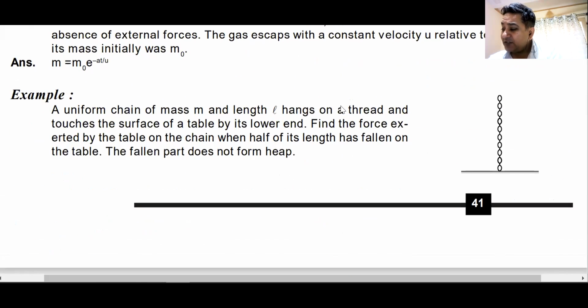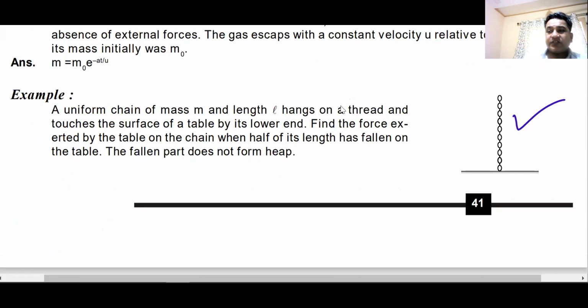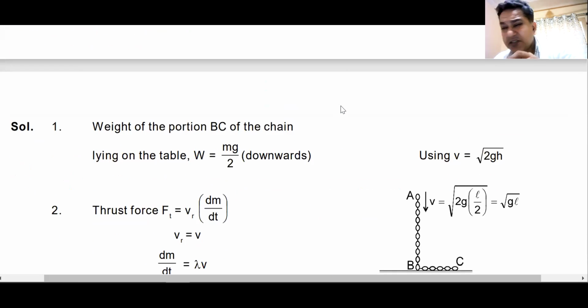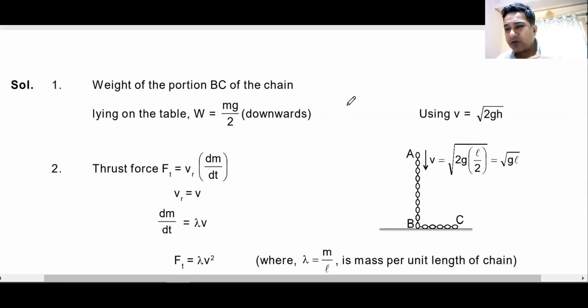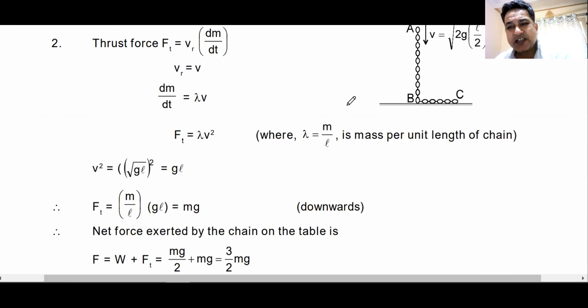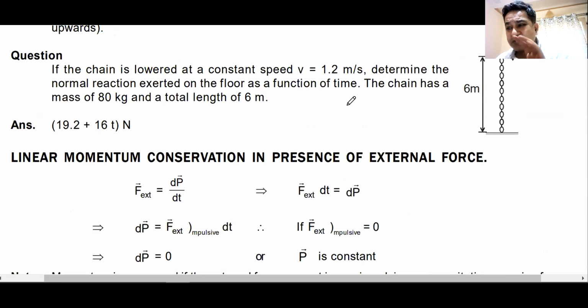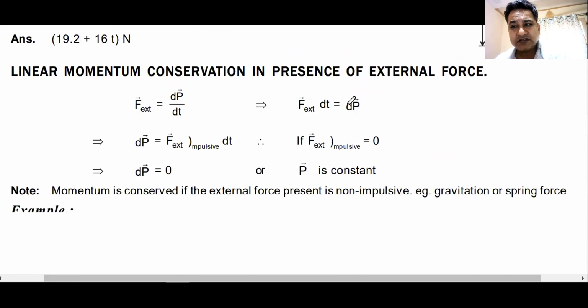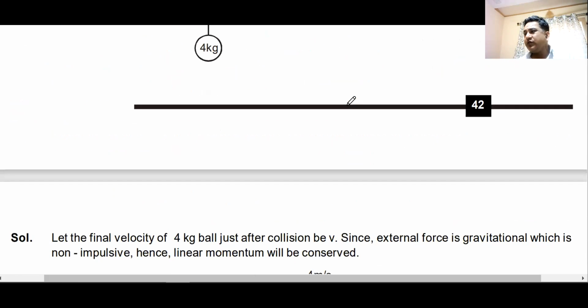This you can do, this question, your chain of mass. But again, if such a question comes, you see a chain that is falling. If the question is based on energy, you have to find the velocity with which it is falling, that you can try. If it is something else, and you are asked to find out the force, skip that question, because you won't be able to do it in that time, and you will be wasting time for other questions as well.